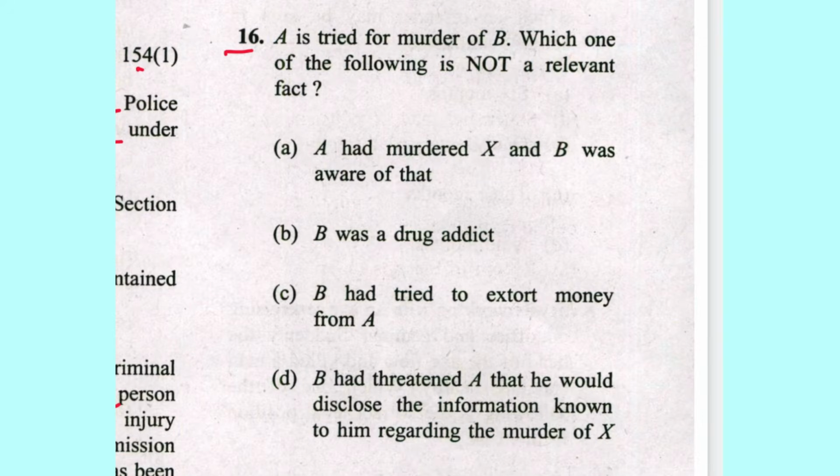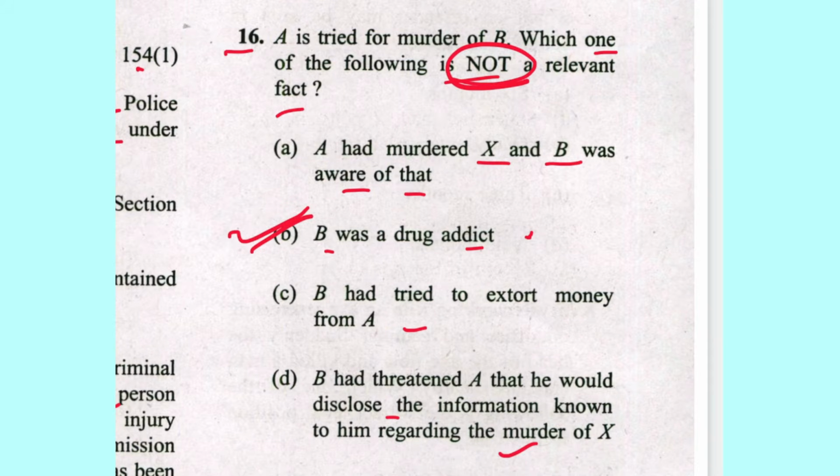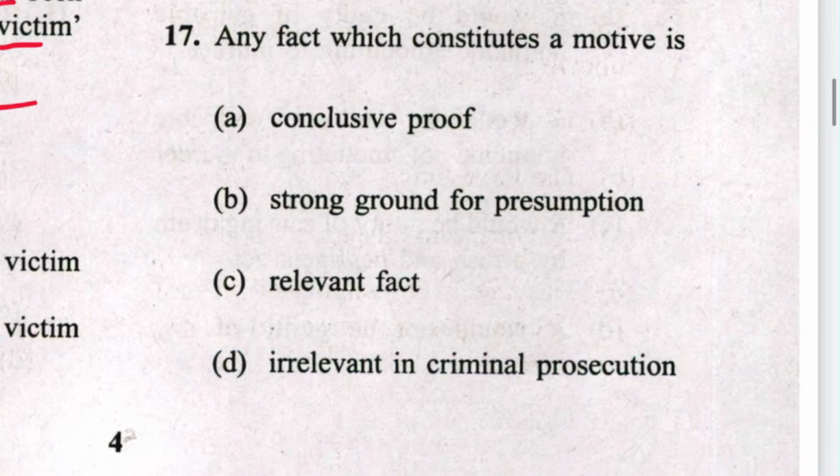Next 16. A is tried for the murder of B. Which one of the following is not a relevant fact? A had murdered X and B was aware of that. B was a drug addict. No. B had tried to extort money from A. This is relevant. B had threatened A that he would disclose the information known. Yes, this is also relevant. So, which is not relevant? B is not relevant. B is the answer.